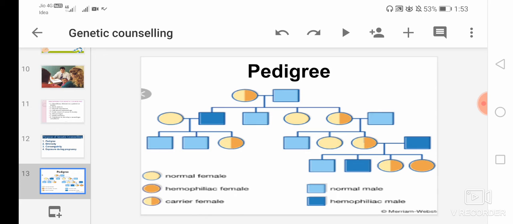A pedigree is made up of symbols and lines that represent a family history. Mainly, it's a diagrammatic representation of a disease history in a family up to third degree relatives. So here you can see a chart of a pedigree.